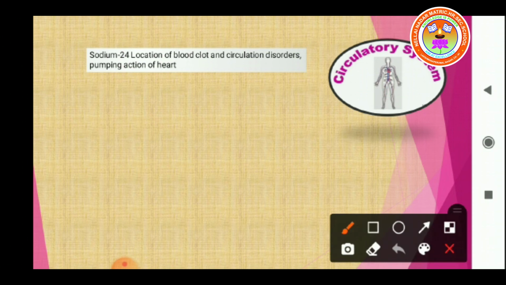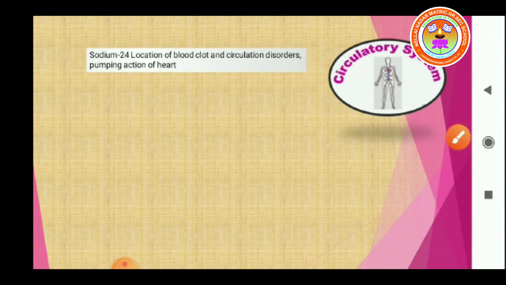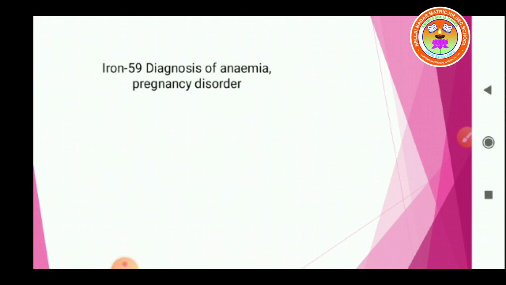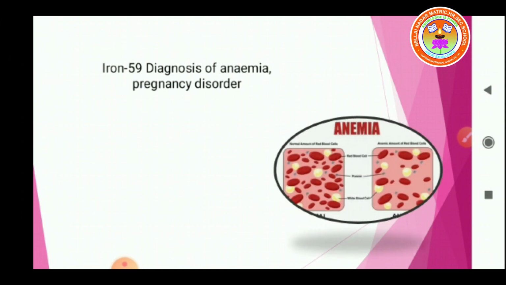Next one is the circulatory system, isn't it? So sodium-24 is used for location of blood clots and circulation disorders. Another one is the pumping action of the heart. Next one is iron-59, used for diagnosis of anemia and pregnancy disorders.